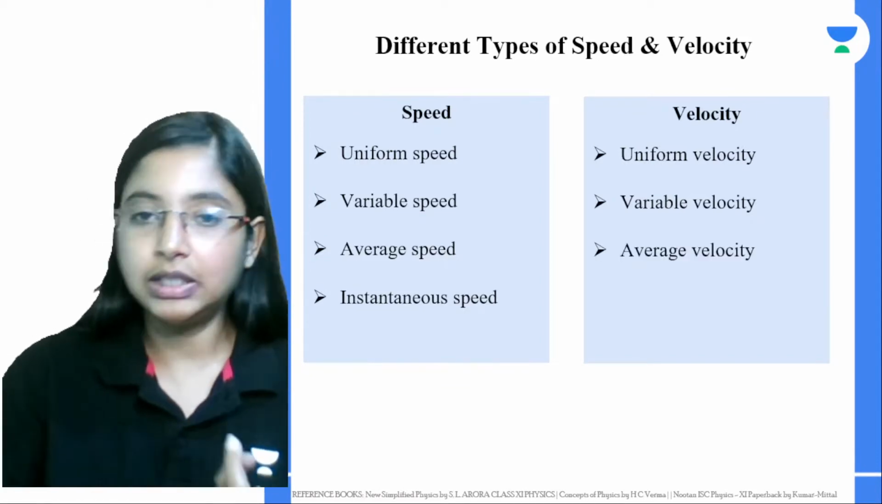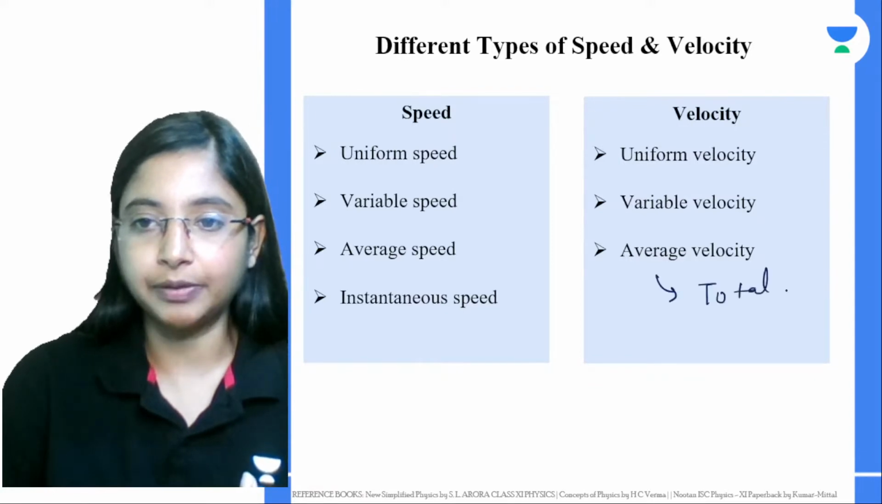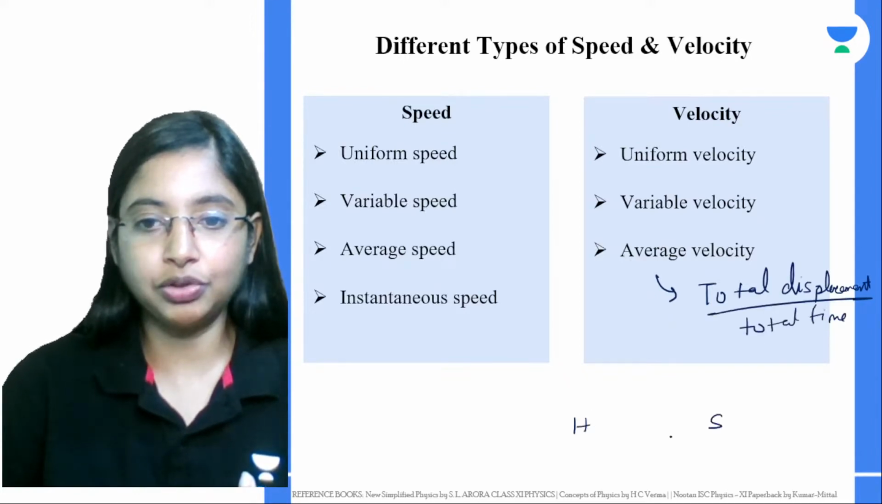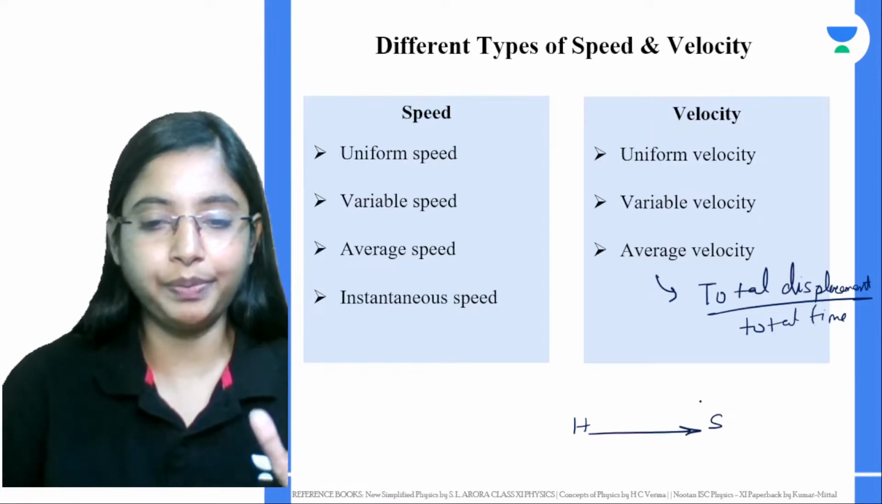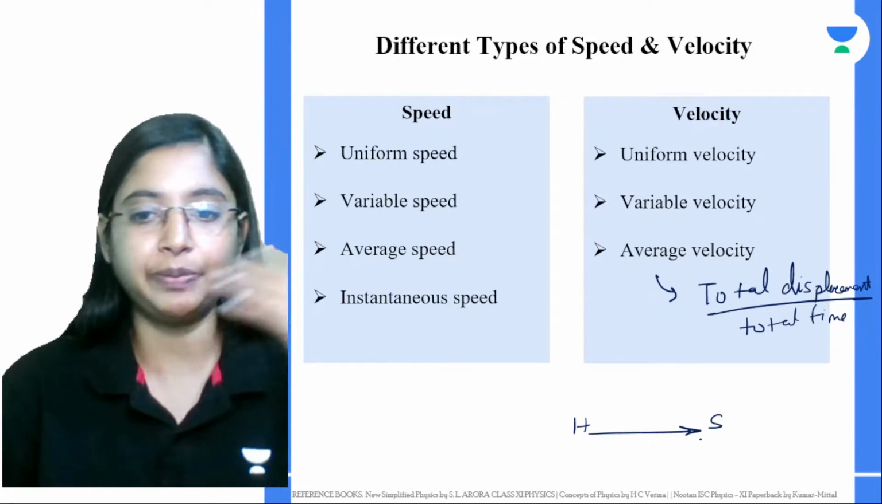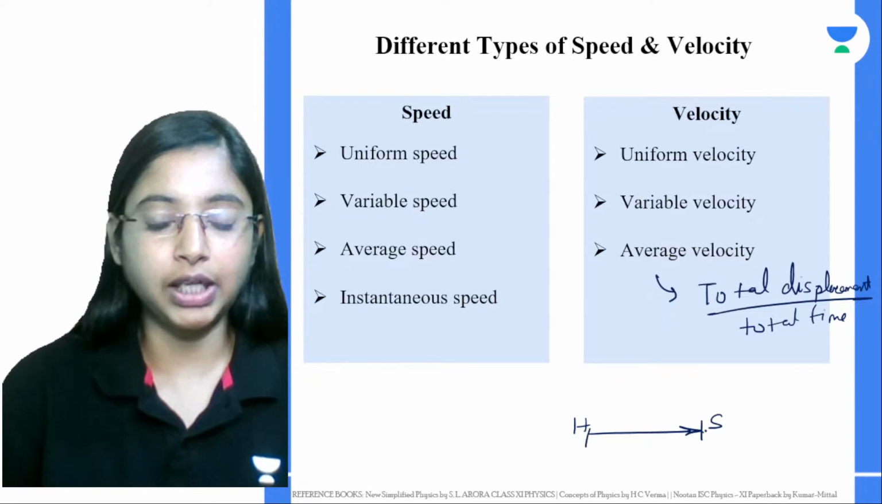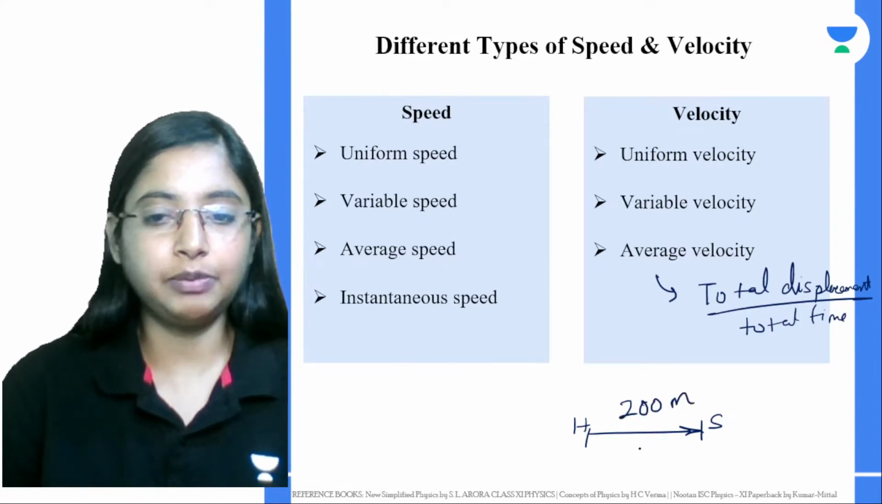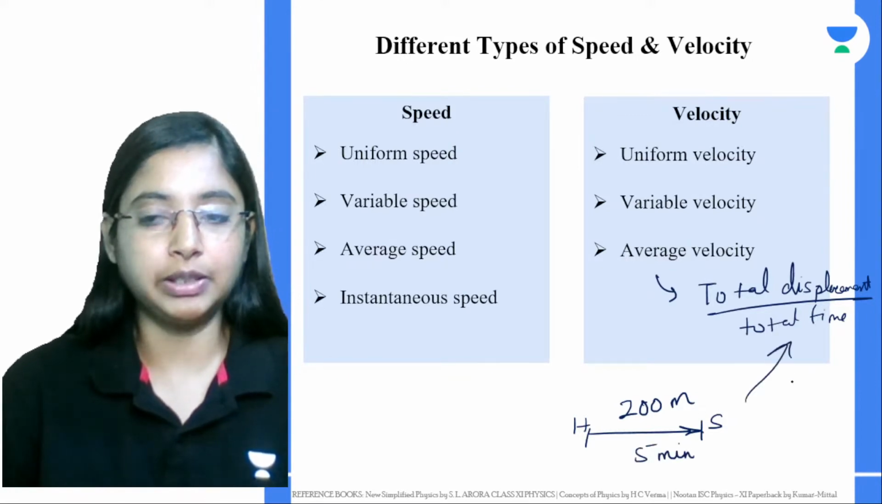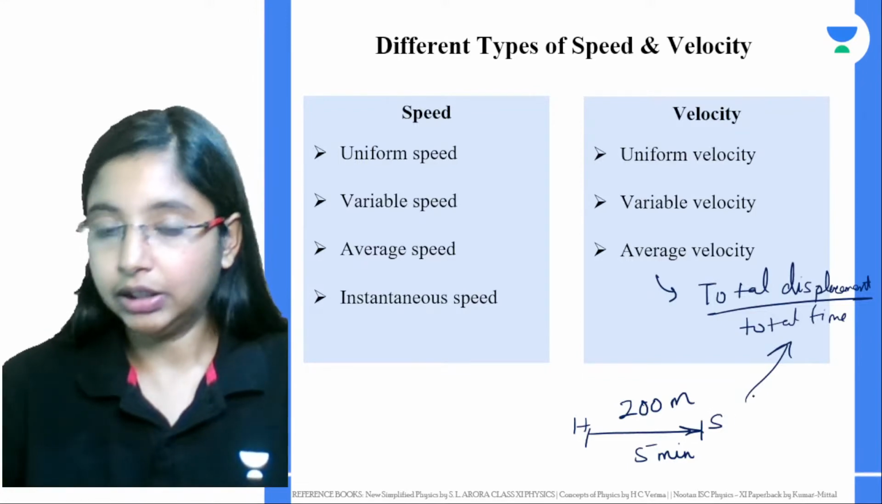Average velocity is very simple: average velocity will be total displacement by total time. If you're going straight from home to school, with no stop in between, not going to your friend's place or the bakery, then you can say this is the total displacement. How long did you take? Let's say you went around 200 meters, and the time taken is around 5 minutes, which you convert into seconds. This will be your average velocity.